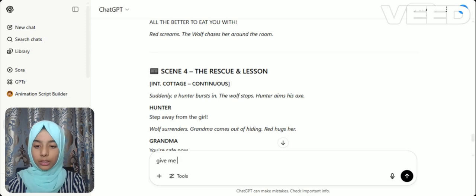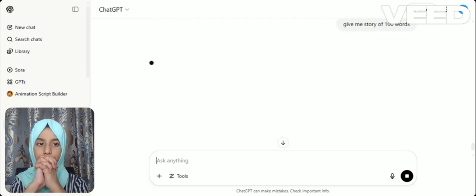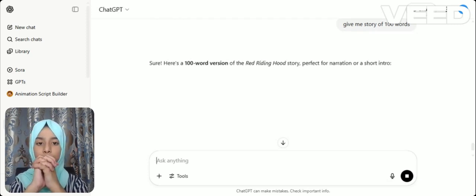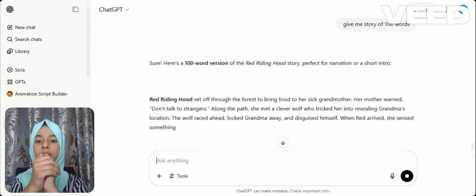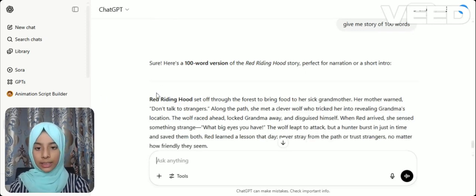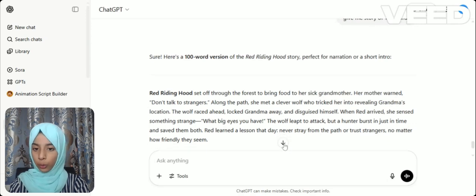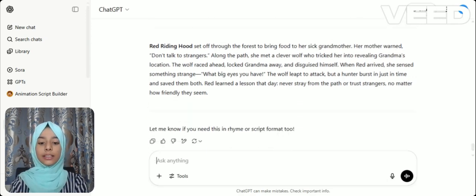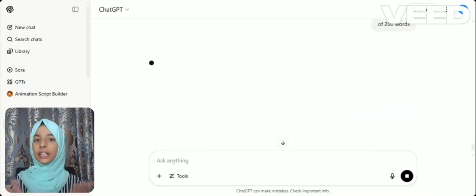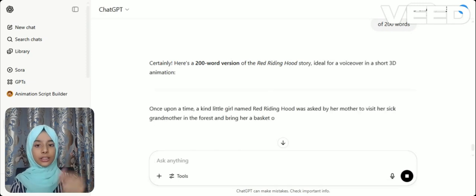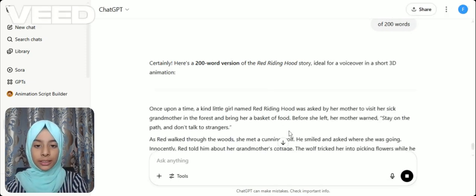Give me a story of 100 words. Okay, now it has given the 100-word version, a small story. Now we'll ask for 200 words because we need something longer, since we have to make the scenes. Once upon a time a kind little girl.